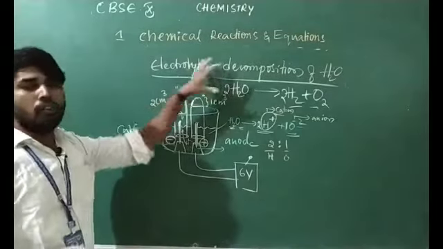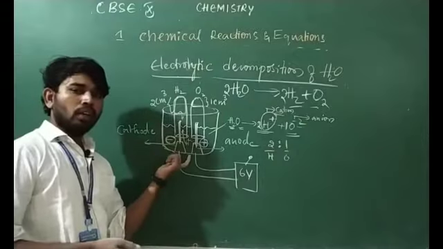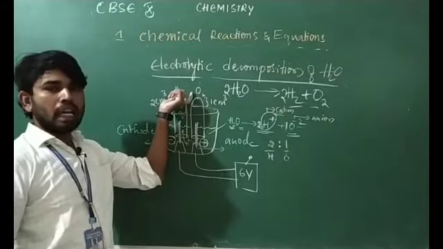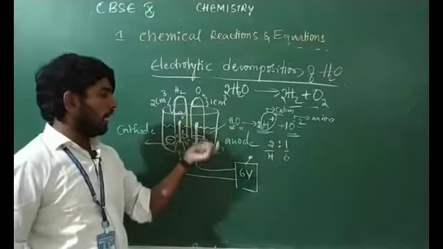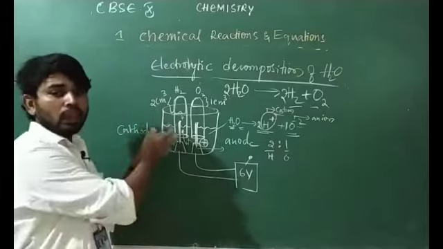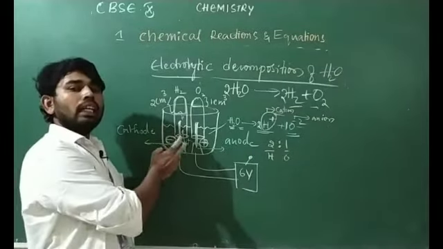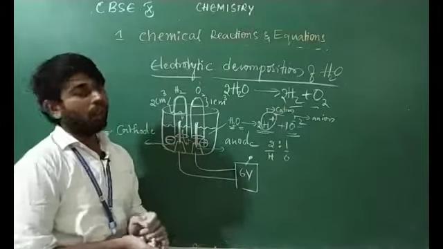In the electrolysis of water, the electrolytic chemical decomposition of water, at the cathode we are getting 2 volumes of X gas, and 1 volume of Y gas at the anode. Why the difference in the volumes? Because at the cathode, the gas we are getting is hydrogen gas, 2 volumes. Why 2 volumes?